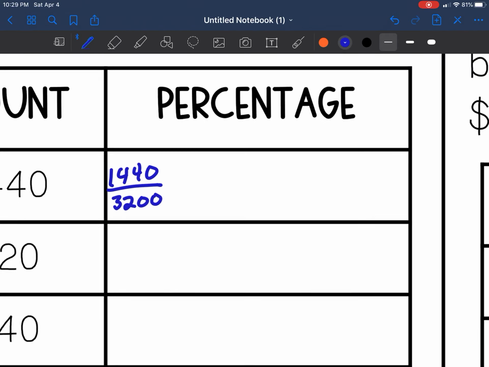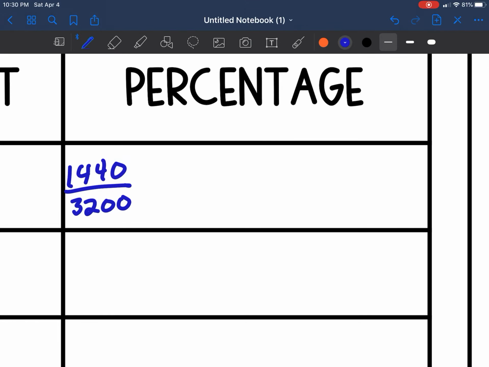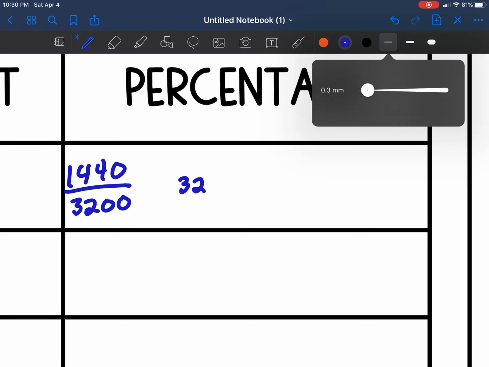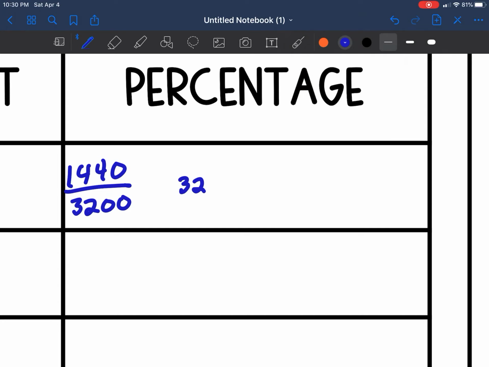1,440. All right, so what did we say we do? We need to divide. All right, so let's divide. 3,200. Let me make my pen a little bit smaller than this. All right, 3,200 into 1,440. We know that that's not going to be possible.